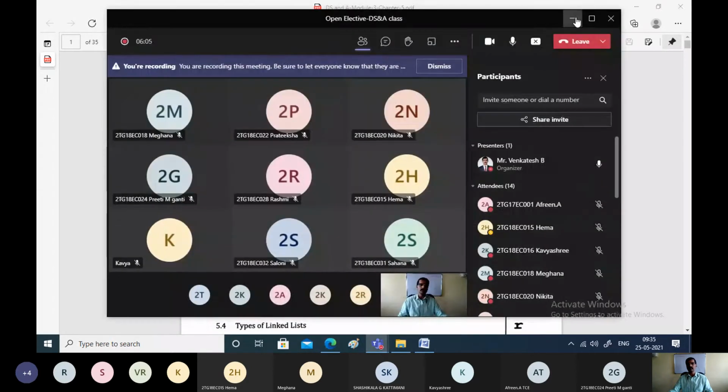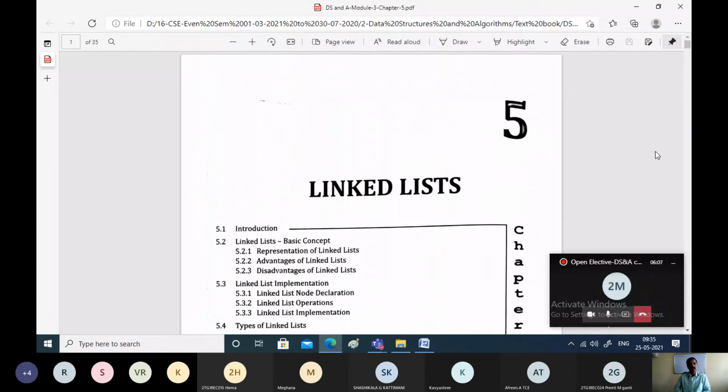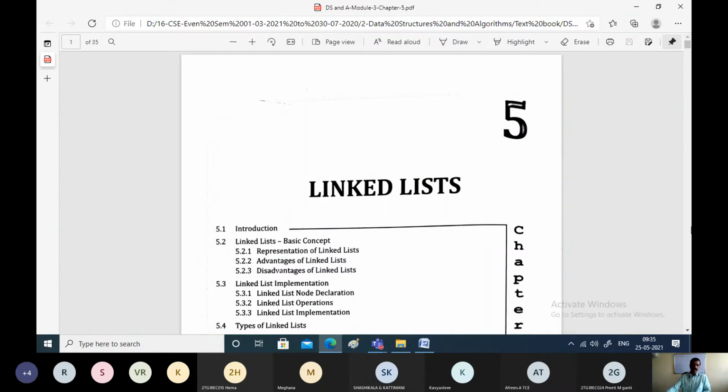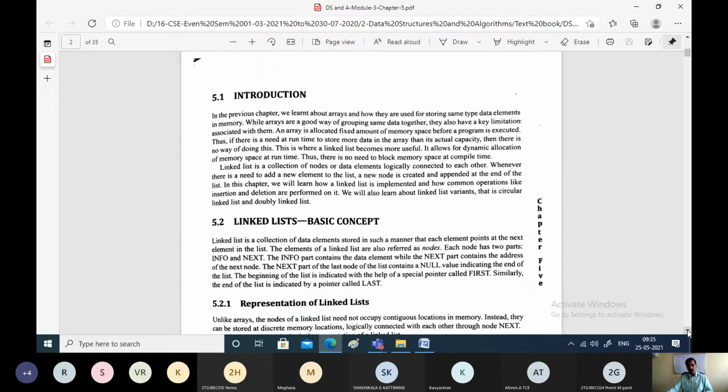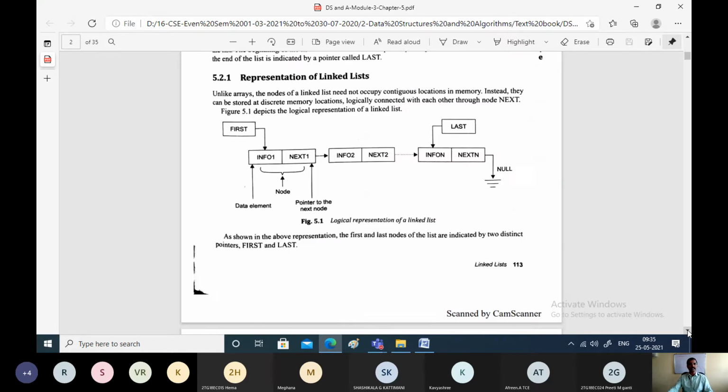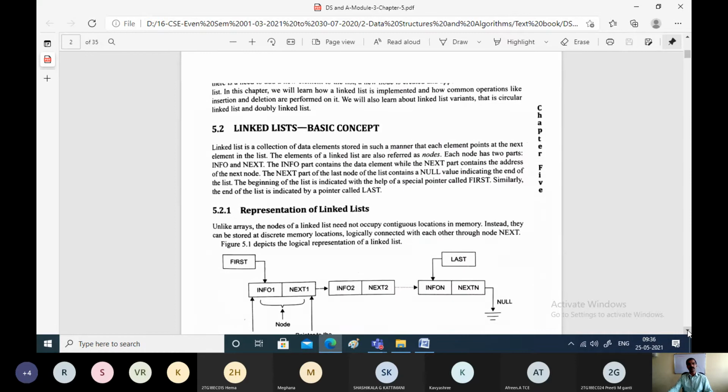So in this particular class, we'll be learning about another data structure called linked list. In the previous discussions, we have seen about a data structure called arrays. We have seen what actually is an array and what are the different operations that we can perform with the arrays. Now, before we go for studying the linked list, we should know why we should go for the linked list and what are its properties compared to arrays.